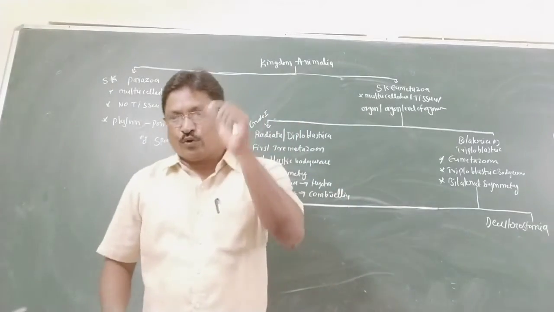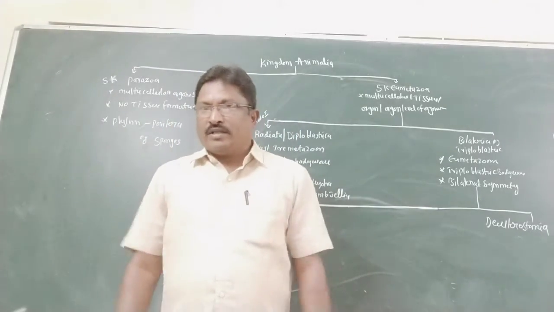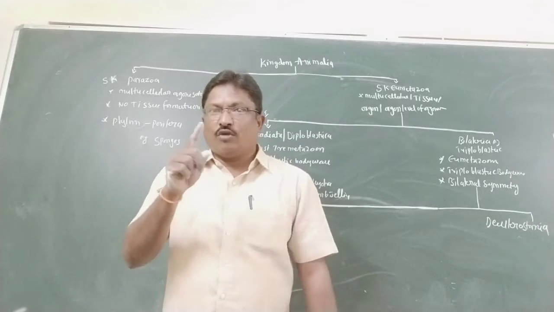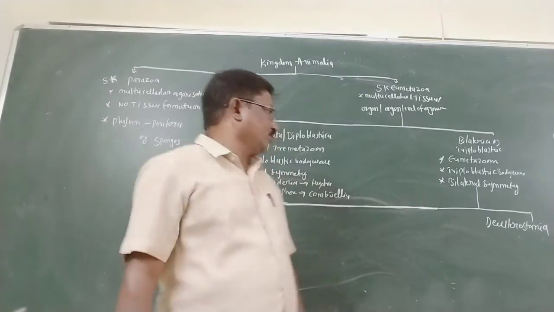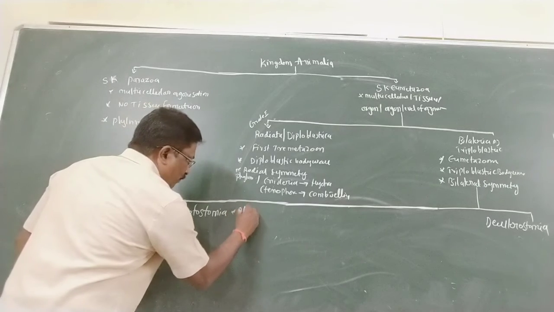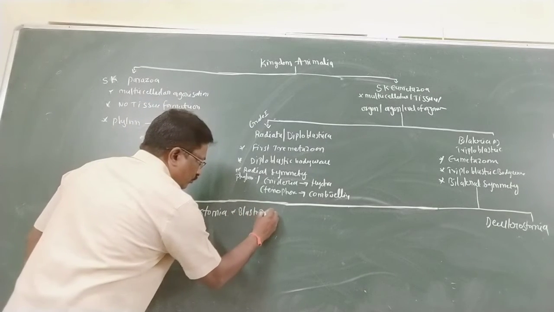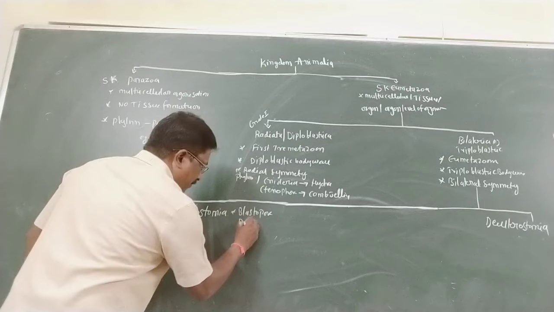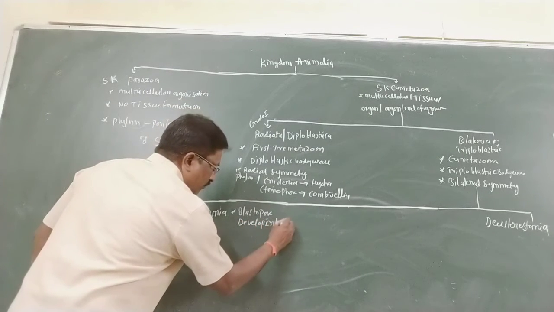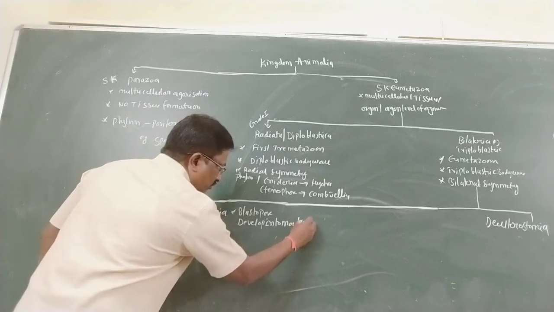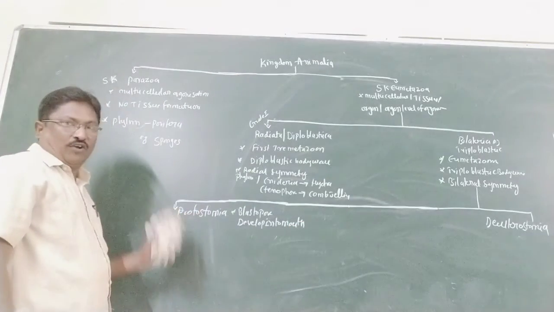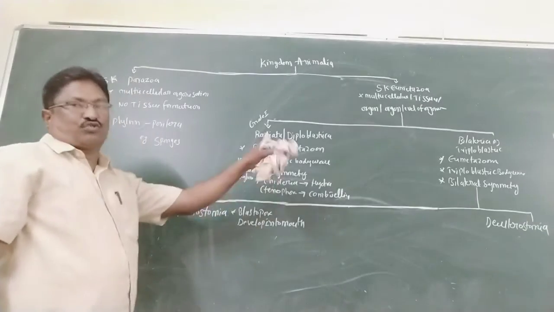So what is Protostomia? In Protostomia, the blastopore develops into the mouth. So they are called Protostomia, proto meaning first, stomia meaning mouth. The first pore develops into the mouth. That is why they are called Protostomia.